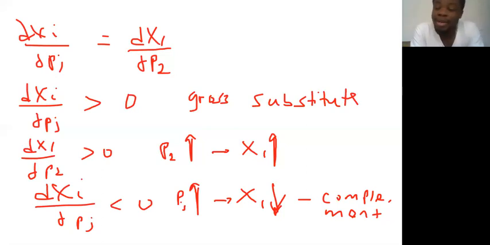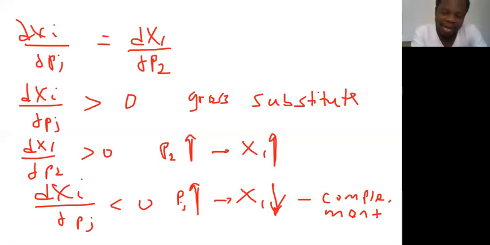So this is the situation whereby we are looking at what happens to a certain commodity when the price of another commodity changes. From the Slutsky equation, there's a change in the price of commodity 2. What is going to be the effect on commodity 1? If the price of 2 goes up and you end up increasing your consumption of commodity 1, then commodity 2 and commodity 1 are substitutes. But if the price of 2 goes up and you end up reducing your consumption of commodity 1, then we say they are complementary goods.